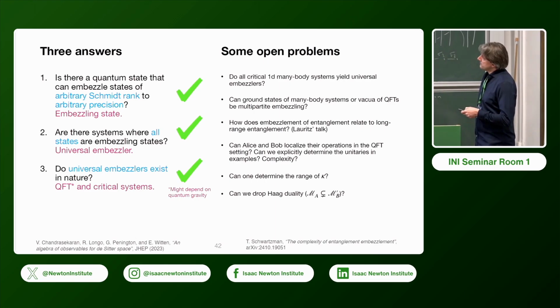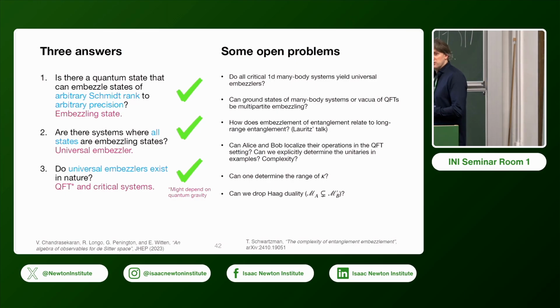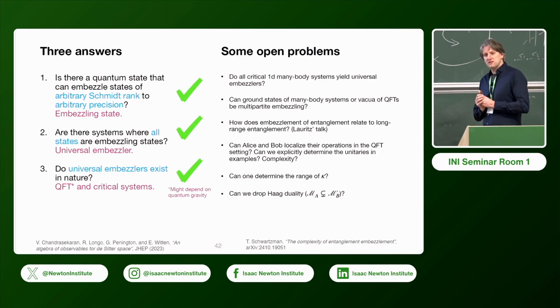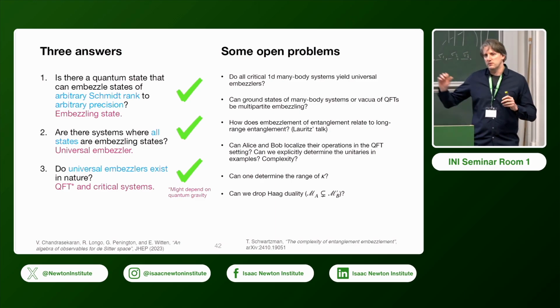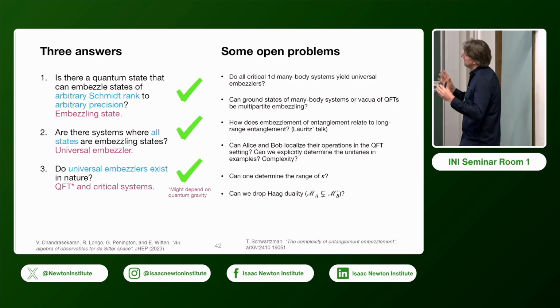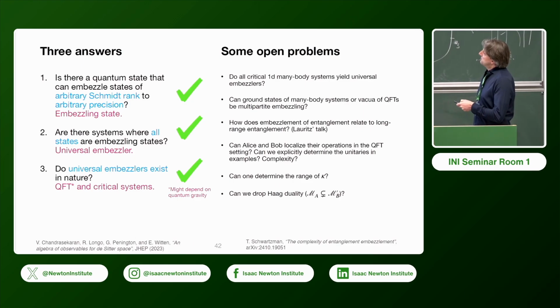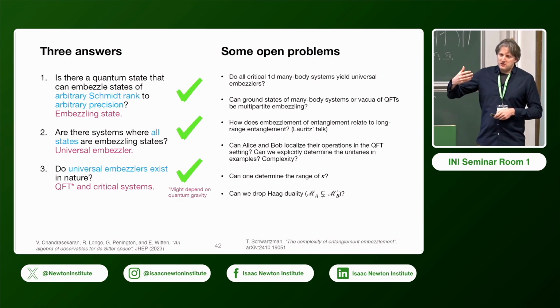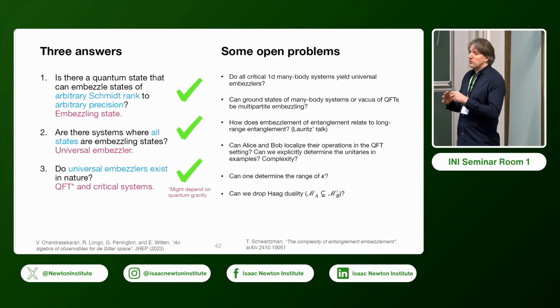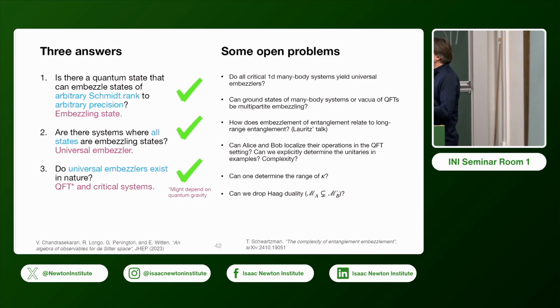Then it would be interesting in which sense ground states of many-body systems or vacua of QFT models also work as embezzling systems in a multipartite setting, where you don't have only Alice and Bob, but maybe also Eve and Charlie. And Lauritz will probably talk in his talk about how this embezzlement of entanglement relates to other forms of entanglement, like long-range entanglement and in general the large-scale structure of entanglement.